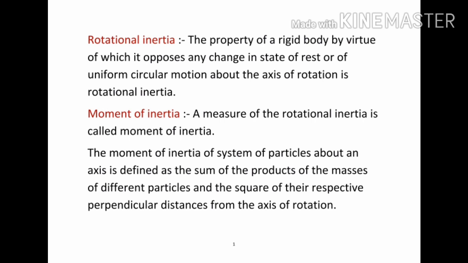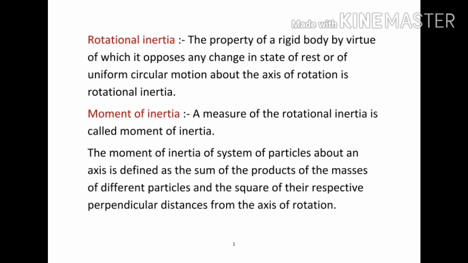Rotational inertia can be defined as the property of a rigid body by virtue of which it opposes any change in its state of rest or of uniform motion about the axis of rotation.